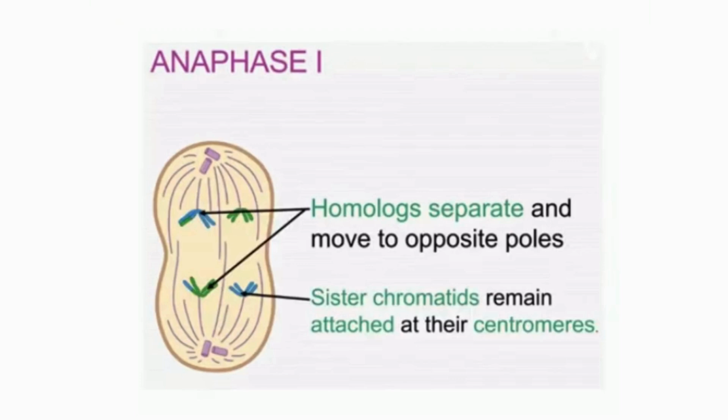Anaphase first. Now in anaphase first, all the homologous chromosomes separate and move to the opposite poles. For example, the picture shows that the sister chromatids remain attached at the centromere. The homologous chromosomes separate and are pulled to the opposite poles of the cell. So the sister chromatids here remain attached at their centromere.